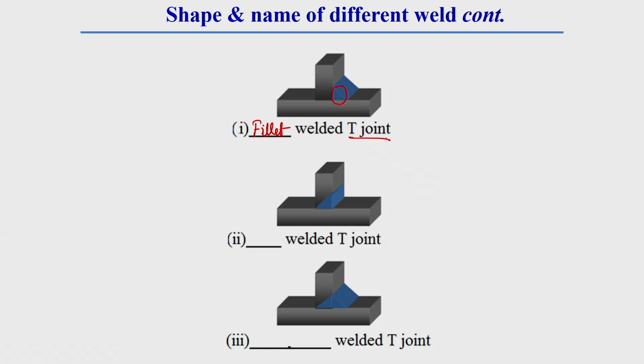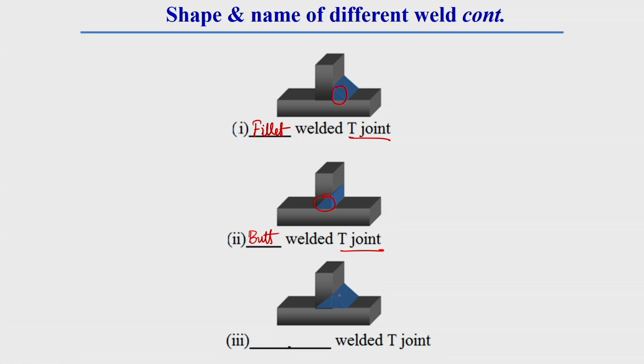This is a T joint, that is why it is written like this. Here welding is done along the thickness of this plate, so this is called butt welded T joint, and a T is formed, that is why it is called T joint. As it is a T joint, these all are T joints.